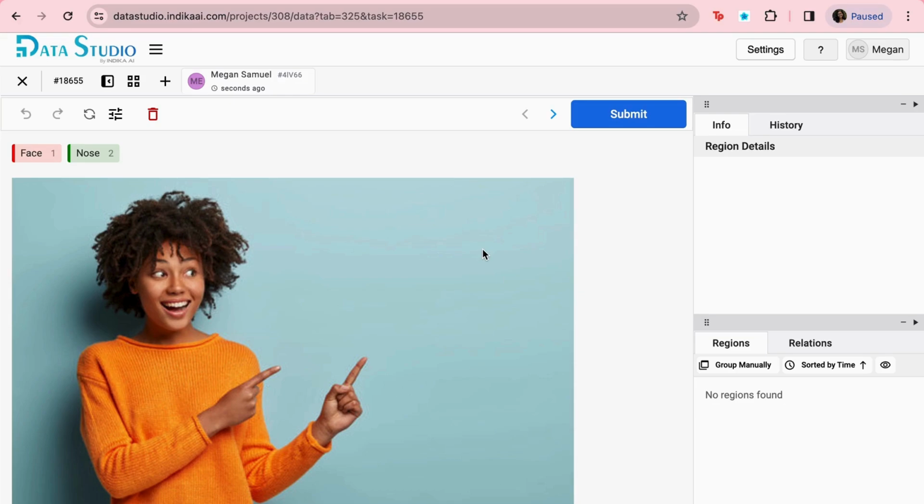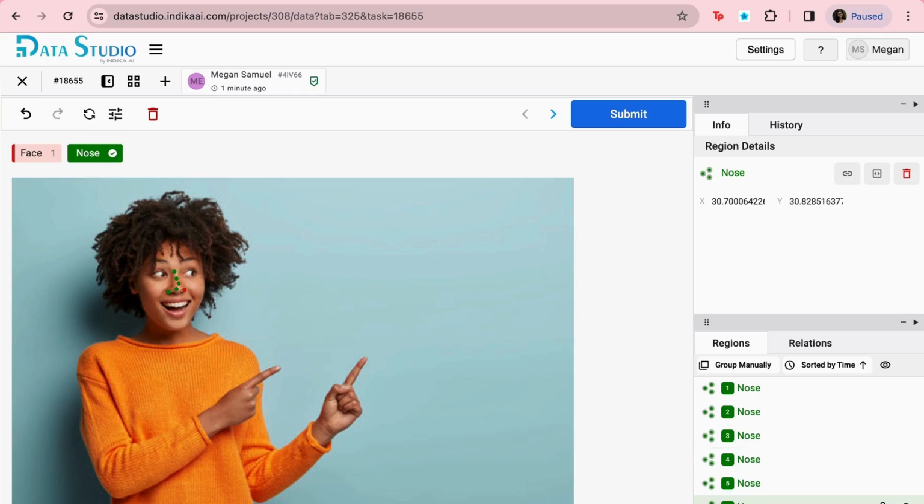right plane. So I can annotate like this. The nose, it'll be like this. And to delete, you can click on this and click on the delete option here. Then you can click on submit.